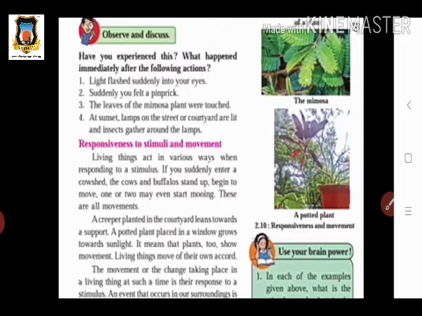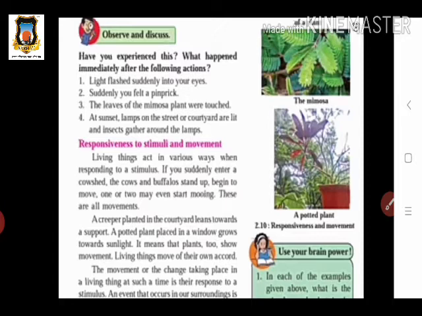Living things act in various ways when responding to a stimulus. Stimuli means any changes that occur in our surroundings. When these changes occur in our surroundings or with our body, we respond to them. Response means we act in various ways to these changes.